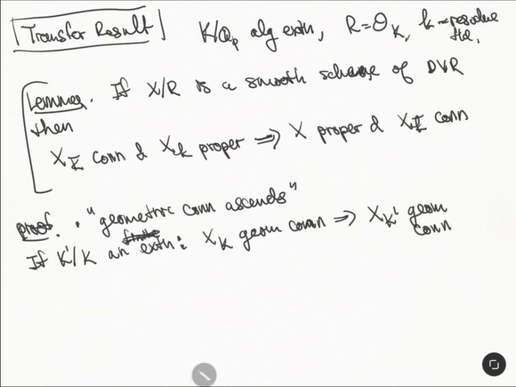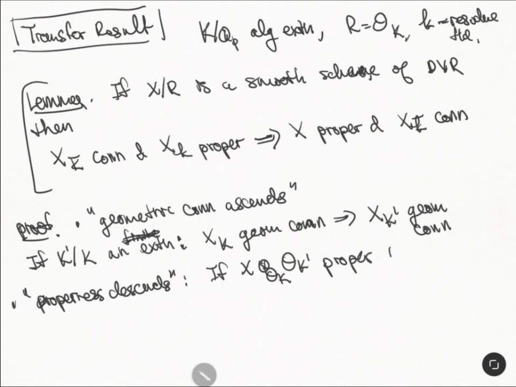And the other thing is that properness descends. I guess we could use faithful flatness here. So if X over O_K' is proper, then X is proper. Okay, so these are the two things that we have.